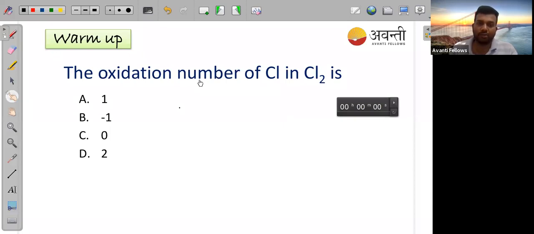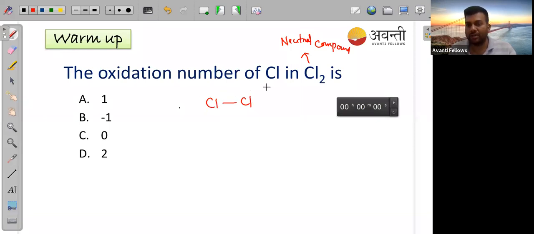Here the thing is that it is not difficult, but we have to understand it whenever we are taking any neutral compound. See guys, this is a neutral compound. If you draw this chlorine, it is like this, and obviously they are sharing the electron equally. So here we can't find any oxidation number. For a neutral compound, the oxidation number will be 0. For a neutral atom, the oxidation number will be 0.